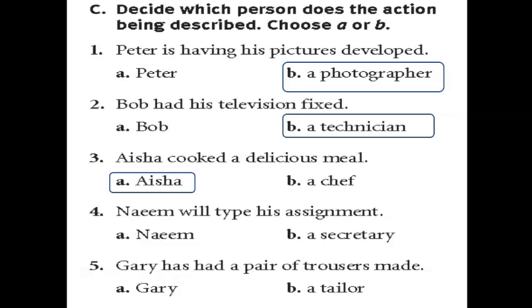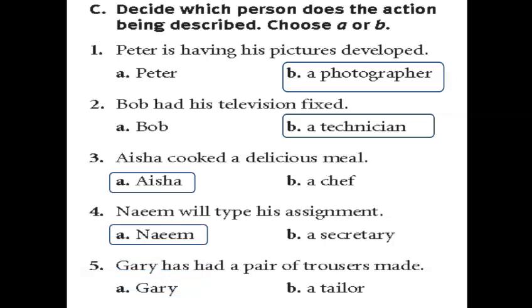Naeem will type his assignment. Naeem, subject, will type, verb, his assignment, object. It's the same one like the previous one. So who did the action? Naeem or a secretary? Of course, Naeem.